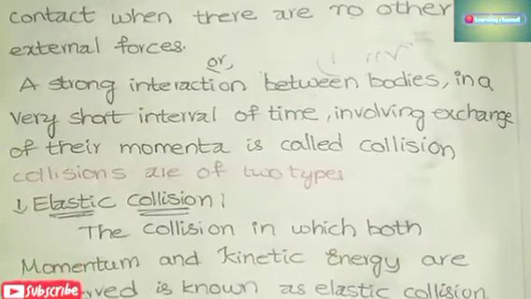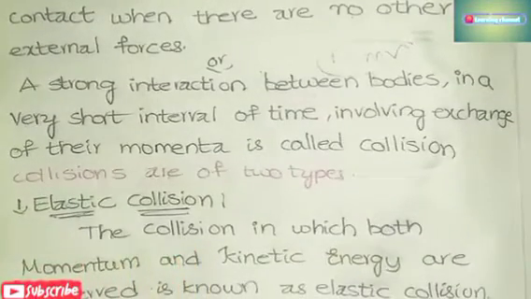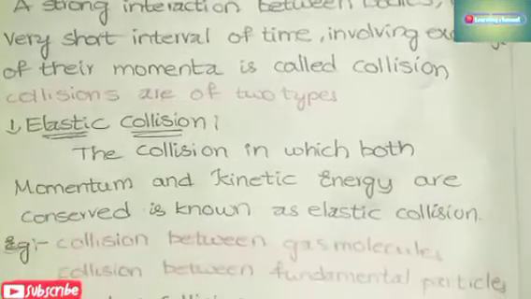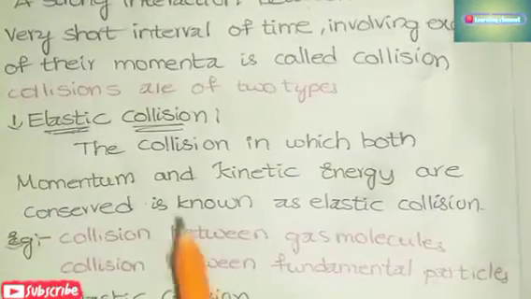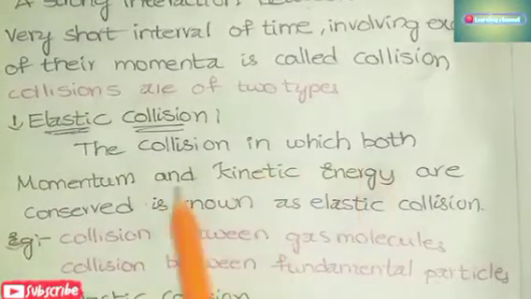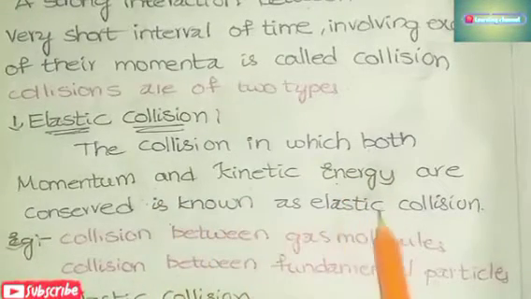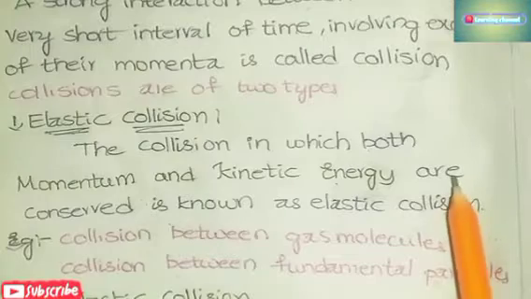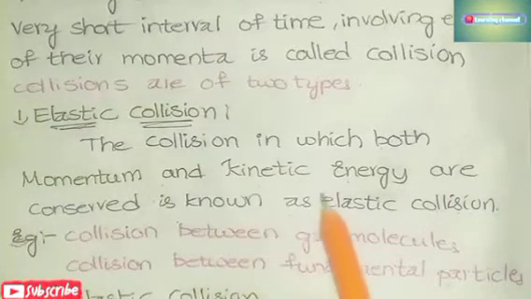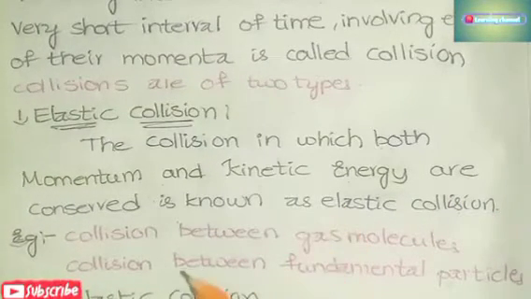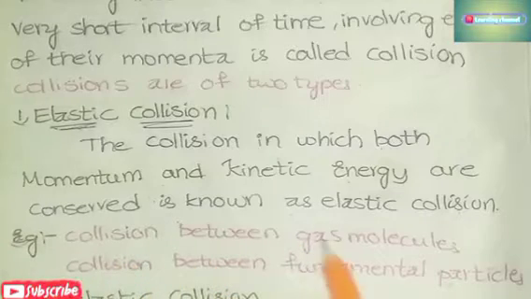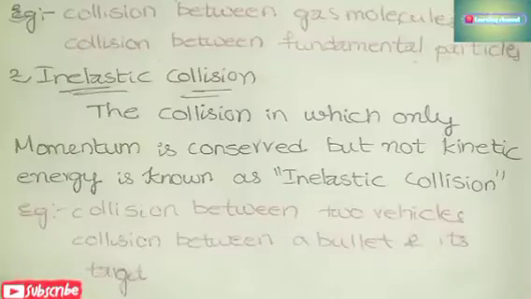Now, types of collision. There are two types of collisions: elastic collision and inelastic collision. Let us see elastic collision. The elastic collision is the collision in which both momentum and kinetic energy are conserved, means saved. For example, collision between gas molecules and collision between fundamental particles.